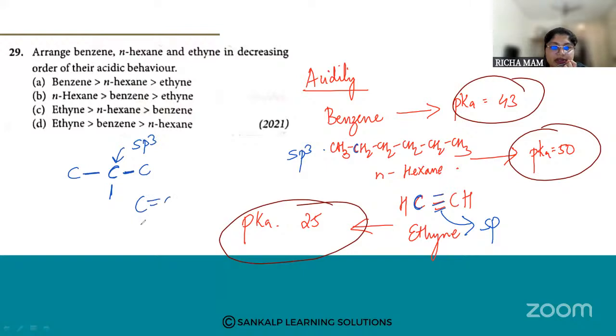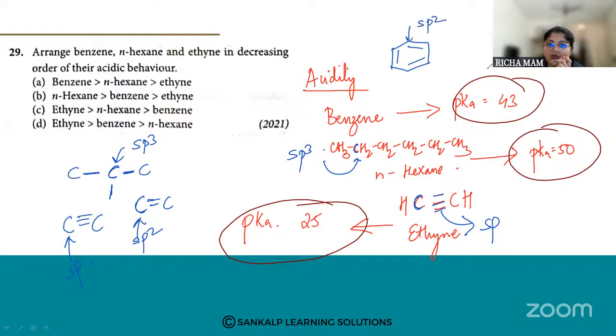When you have a double bond, it is sp2. And when you have a triple bond, the hybridization is sp. So ethyne is sp, N-hexane is sp3 because of single bonds, and benzene, with alternating double bonds, is sp2. This is the hybridization of carbon in each compound.